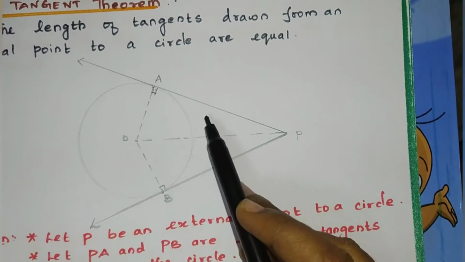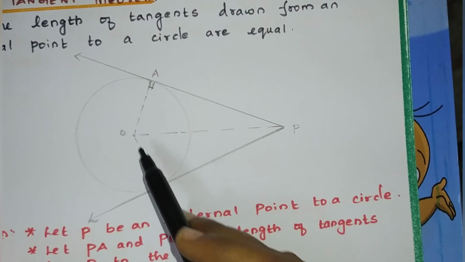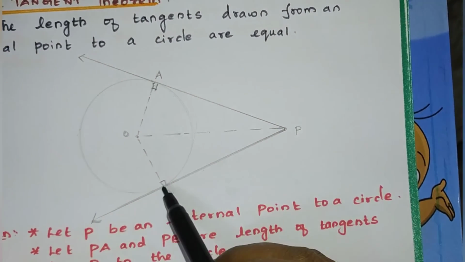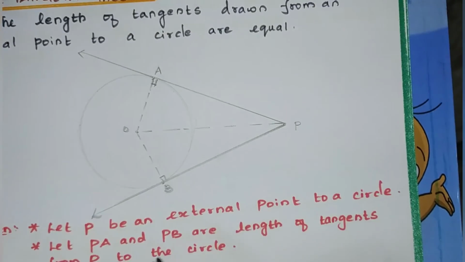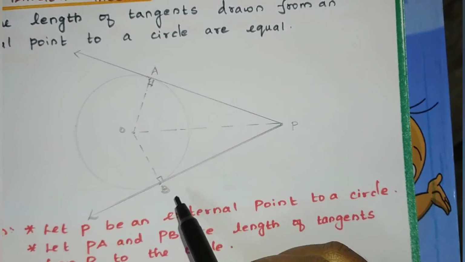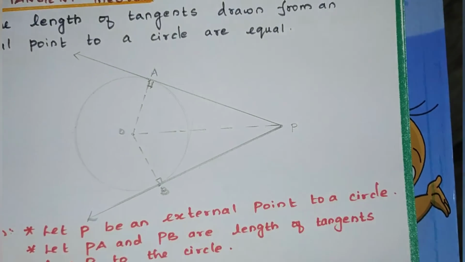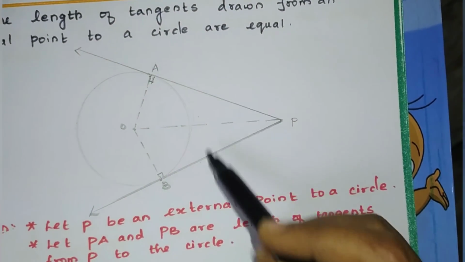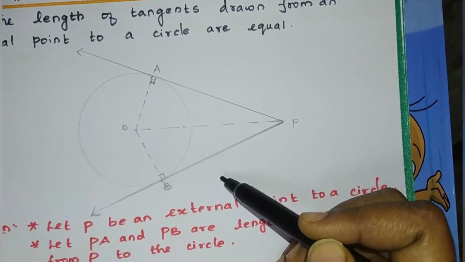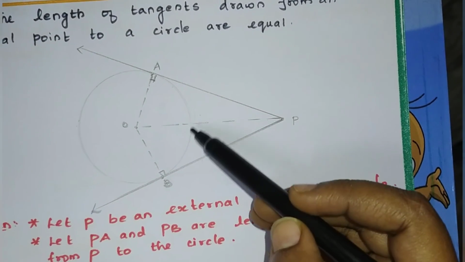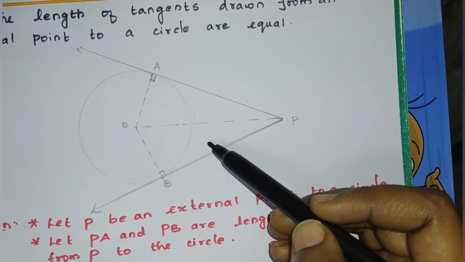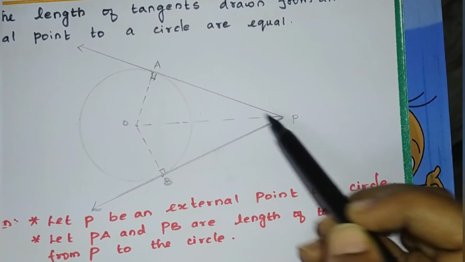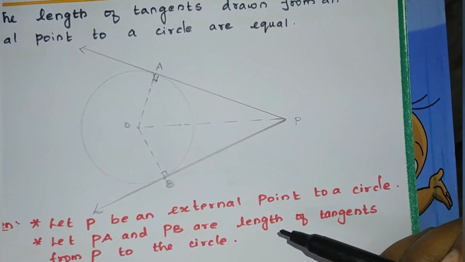The two triangles OAP and OBP are right angled triangles at A and B. So we have to prove that the sides are equal. When can we tell that the sides are equal? If we prove that the two triangles are congruent, then we can tell that the corresponding sides are equal.